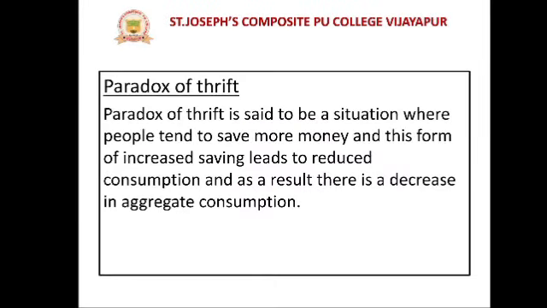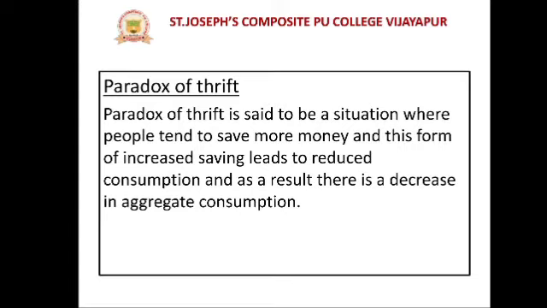So before going to this discussion, we'll see what the paradox of thrift is. Paradox of thrift is said to be a situation where people tend to save more money, and this form of increased saving leads to reduced consumption, and as a result there is a decrease in aggregate consumption. That means paradox of thrift means what? Less expenditure.